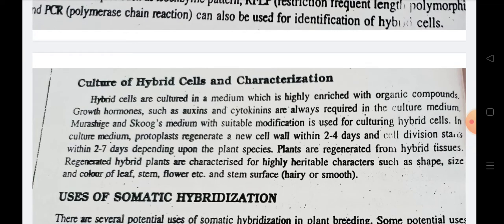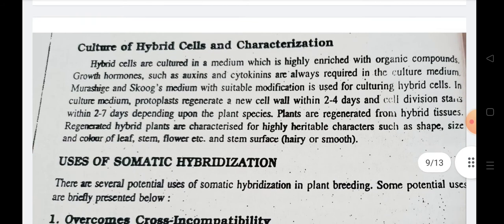The fourth point is the culture of hybrid cells and characterization. The culture medium should contain organic compounds and growth hormones, auxins or cytokinins, as required. A modified Murashige and Skoog medium is used for culturing the hybrid cells. The protoplast should regenerate a new cell wall within 2 to 4 days, and cell division will start within 2 to 7 days, depending upon the plant species.